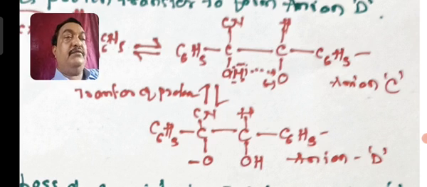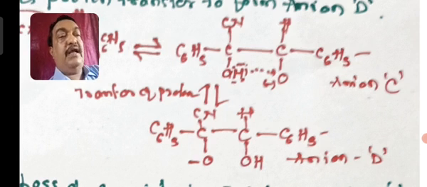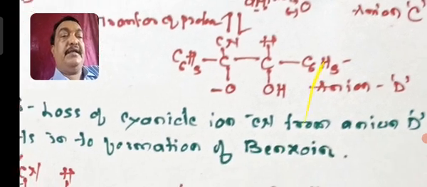So the anion C will become anion D. The difference is very clear. The first aldehyde molecule has an OH group and the second molecule has an O minus group. The proton shift makes that molecule exhibit O minus and OH in D, but the O minus is not on the second molecule of aldehyde, it is on the first molecule. So like this, the proton transfer takes place.